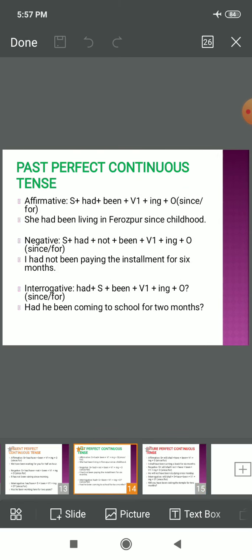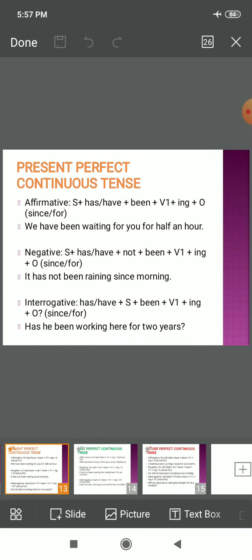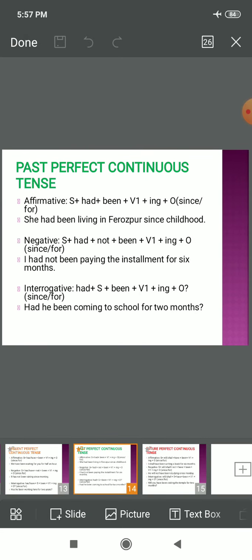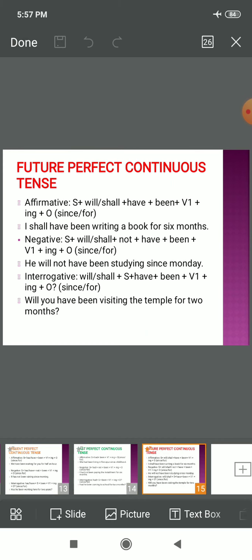See, has been or have been, had been, here will have been or shall have been. Simply you can apply will have been in almost all the sentences. See, I shall have been writing a book for 6 months. Writing, first form of verb plus ing. A book is the object itself. You could also write it like, I shall have been writing a book since June, right?